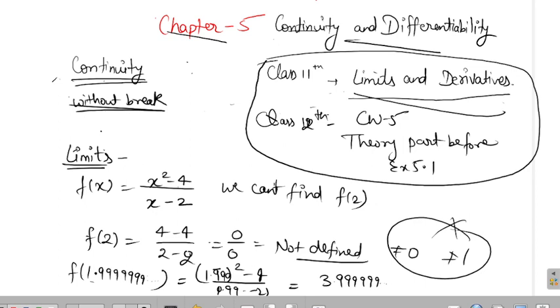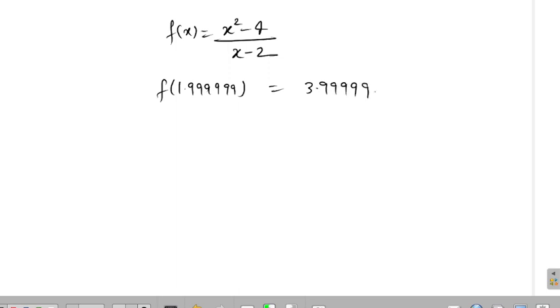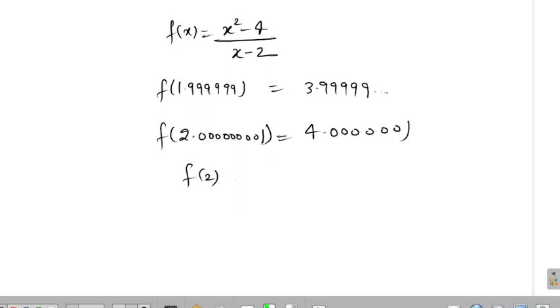And in the same way, for the same function f(x) equals x square minus 4 divided by x minus 2, you can also find the value at 1.999999, which will be nearly 3.9999. And we can also find the value at 2.000000001, which will be nearly equal to 4.0000001, but we can't find the value at 2. Not defined.